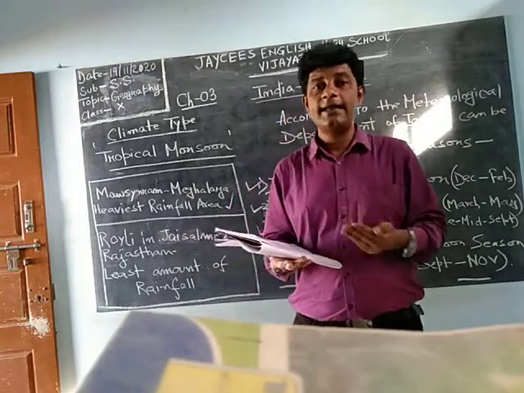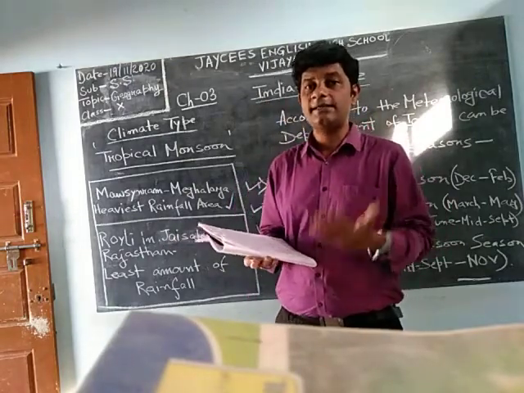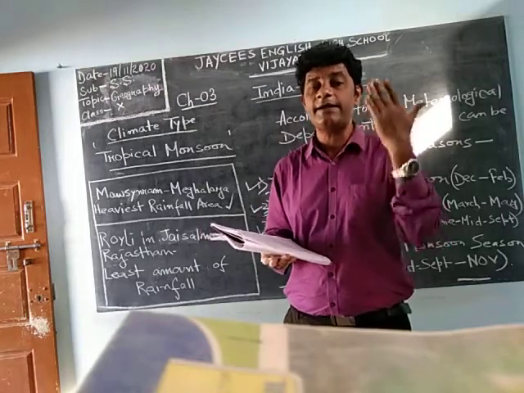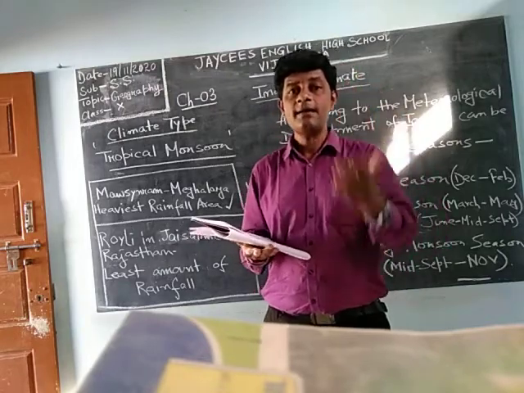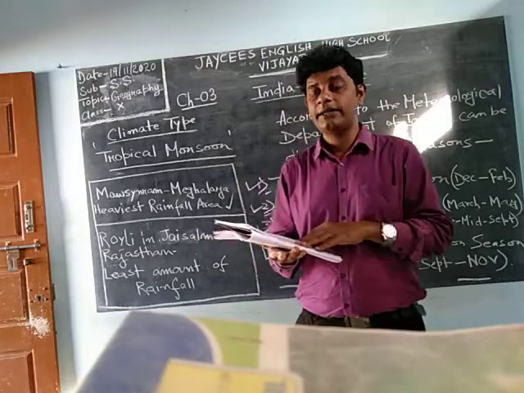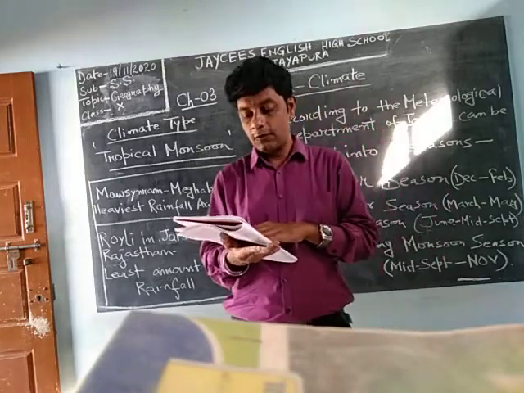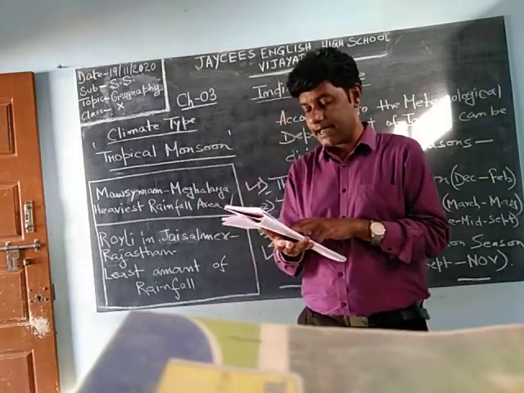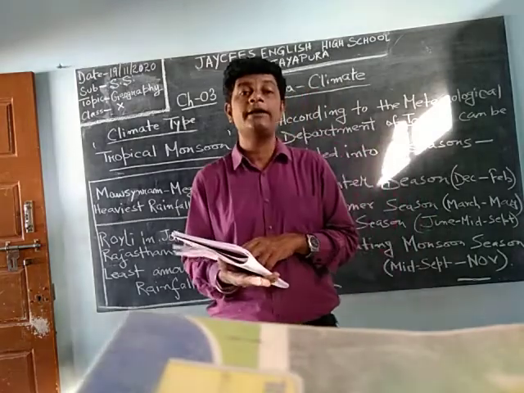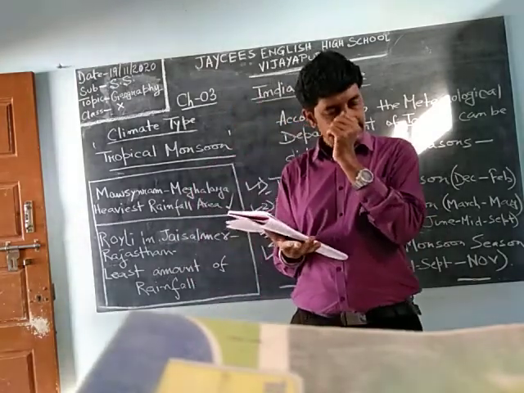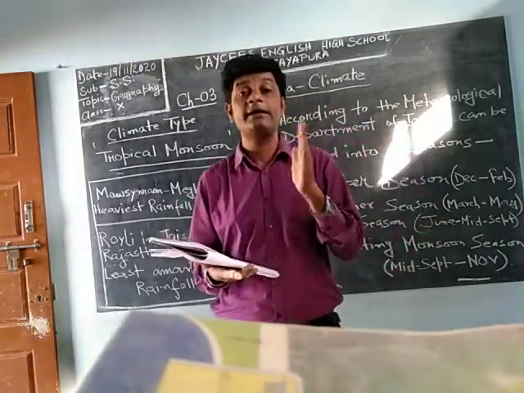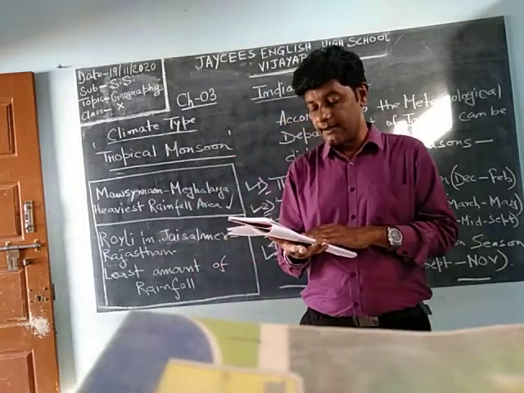So the area nearer to sea level, the coastline area, will be receiving the main rainfall during this period. These are the places which receive rainfall during this season.